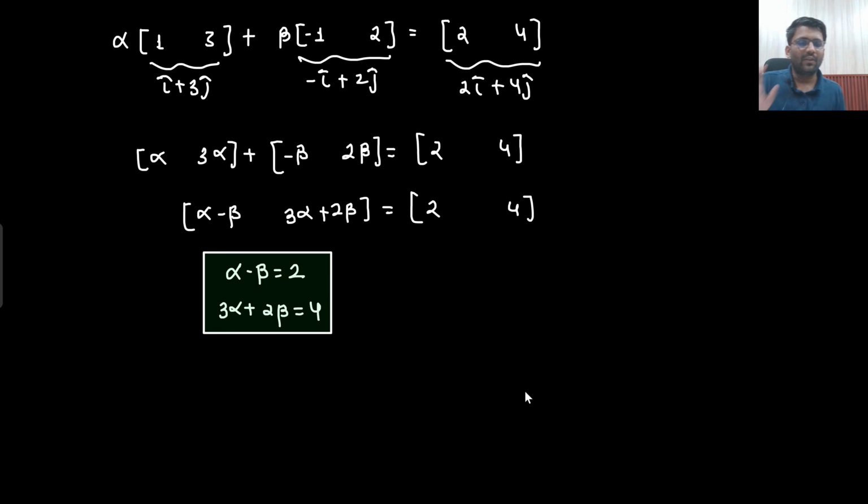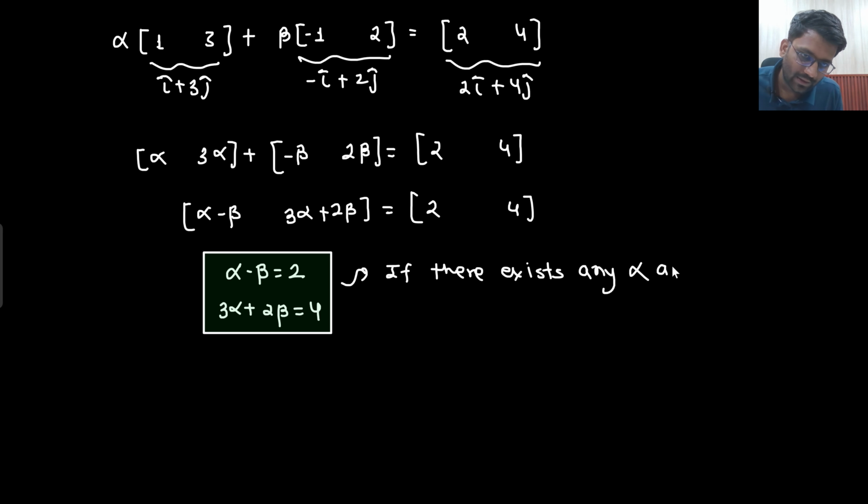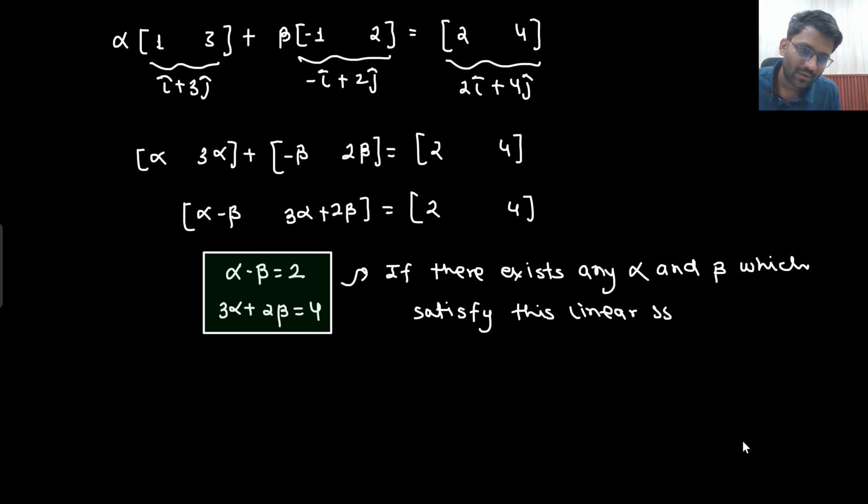Now, do I need to find out the value of alpha and beta? No. I only need to check if there exists any alpha and beta which satisfy this condition. What I need to check is if there exists any alpha and beta which satisfy this linear system. What does that mean?